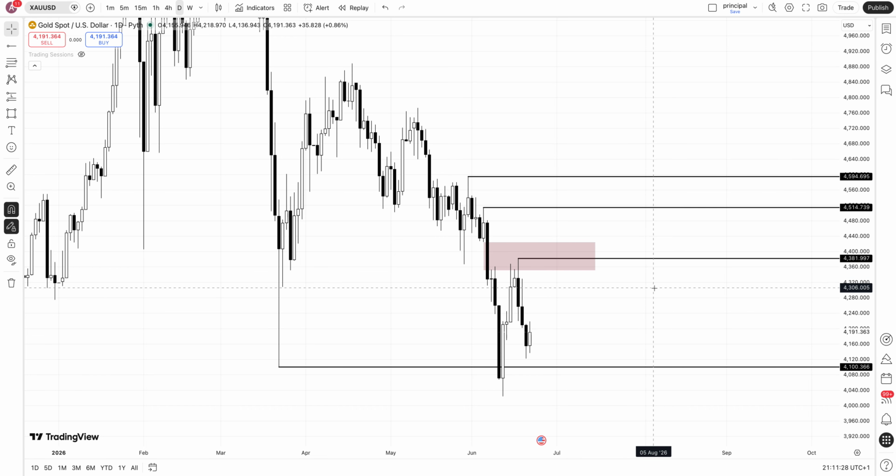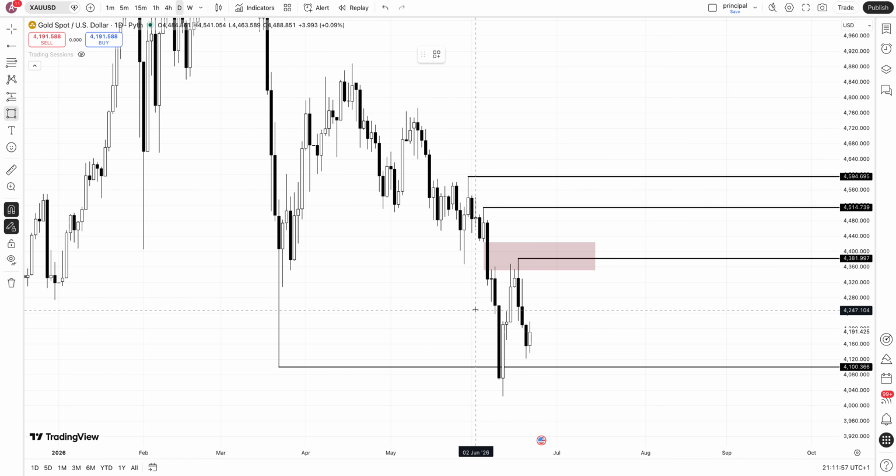So here the plan is simple. If you want a continuation higher, we need to start having a bullish structure. So we must have a breakout structure to the upside if we want a continuation higher. Here we are just bearish, as you can see, just respecting bearish structure. If you want to see a bullish continuation, we would need to have a bullish breakout structure, and after that I would expect a continuation higher.